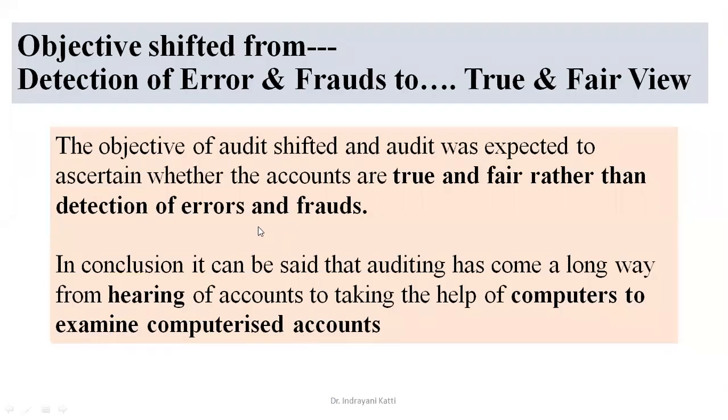Now let's look at how the objective has shifted from earlier. The main objective of auditing was detection of errors and frauds, but now the objective has shifted from the detection of errors and frauds to a true and fair view. So now it is not just detection of errors and frauds, but the affairs of the organization should show a true and fair view. The objective of audit shifted, and the audit was expected to ascertain whether the accounts are true and fair rather than detect errors and frauds.